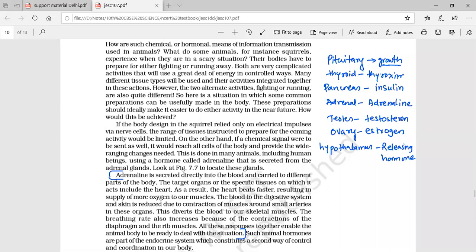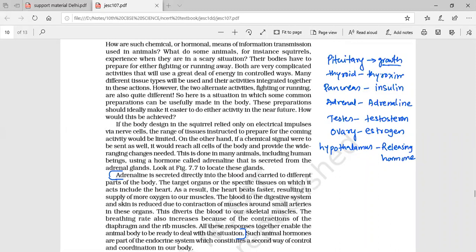If there is a deficient secretion of growth hormone, if the growth hormone is not released in proper quantity, then it causes dwarfism. The person's growth will be stunted, so the person will be dwarf.